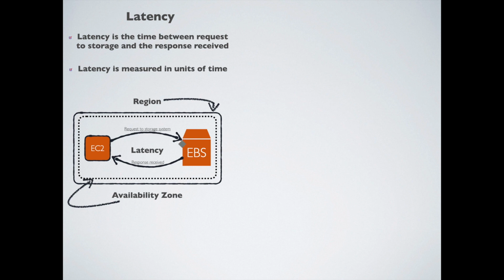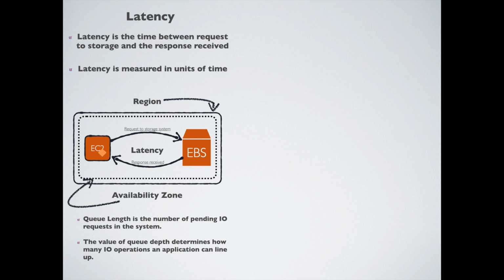There is another concept called queue length. If there is any issue, maybe a network delay or any congestion, anything that delays the response back will add onto the queue length, which is the number of IOs piling up before it can give a response back to the compute. The value of queue depth determines how many IO operations an application can line up, which also helps us in deciding the kind of storage that will work best with the application.